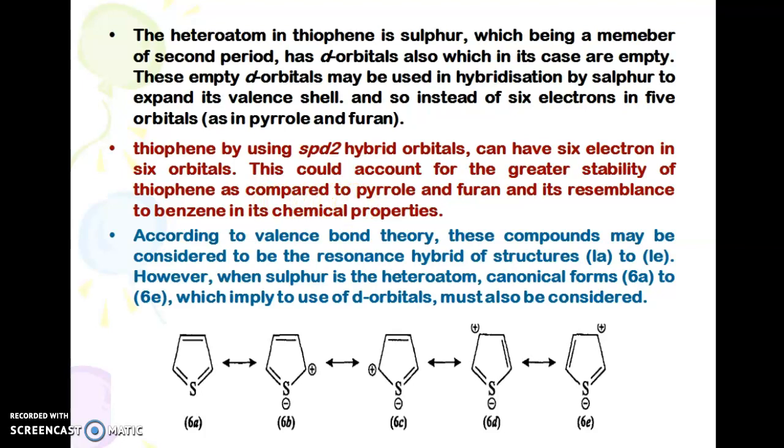in its chemical properties. So according to valence bond theory, these compounds may be considered the resonance hybrid of structures 1 to 5. However, sulfur, which is the heteroatom, can have canonical structures formed from 6A to 6E, which implies the use of d orbitals must be considered. So these are some of the probable resonance structures of thiophene.